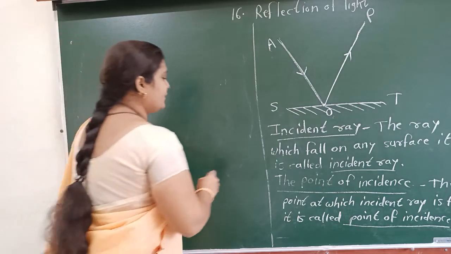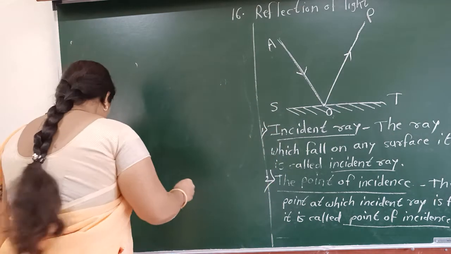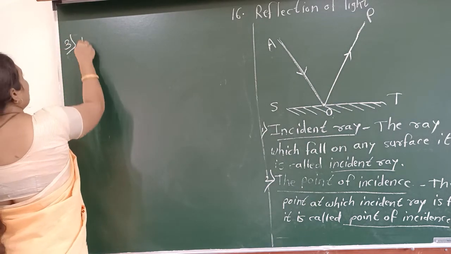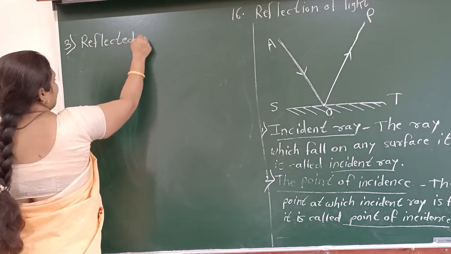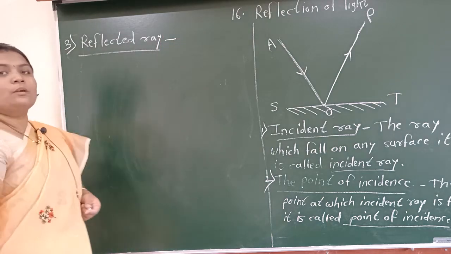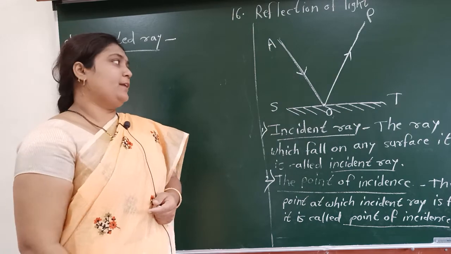We saw the incident ray first, then second, the point of incidence. Now the third concept is the reflected ray. Write down the definition of the reflected ray.